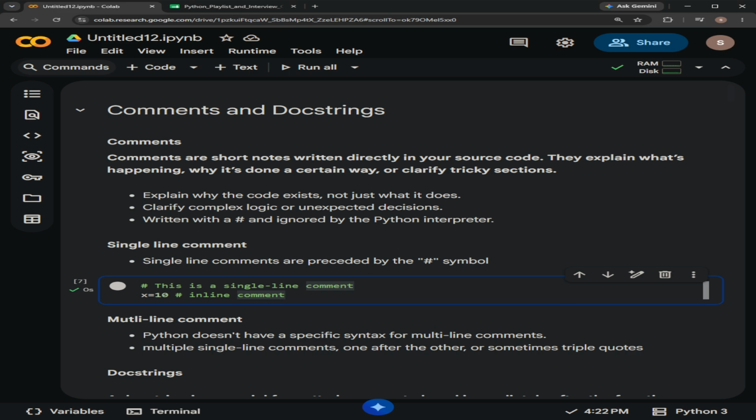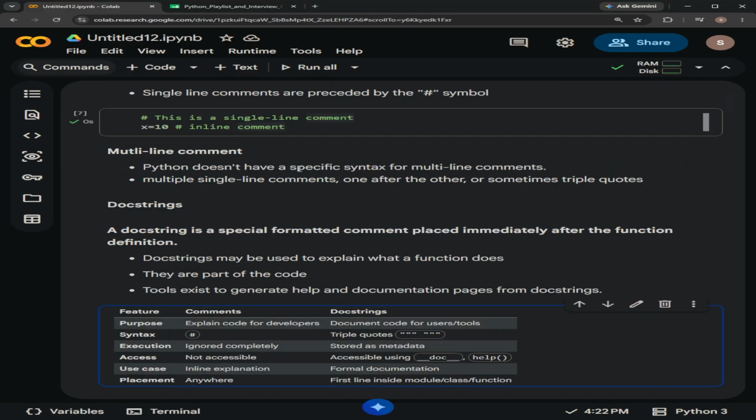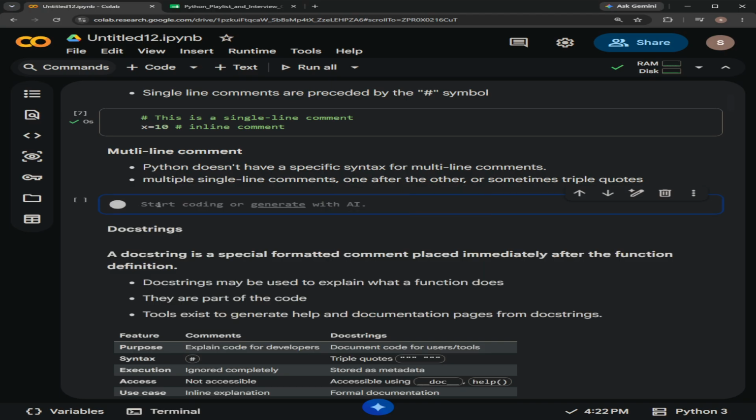And multi-line comments. What are multi-line comments? Python does not have a specific syntax for multi-line comments. So we can use a number of hashes in sequence to write multi-line comments in this way.